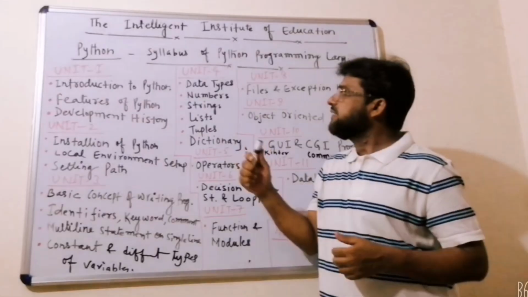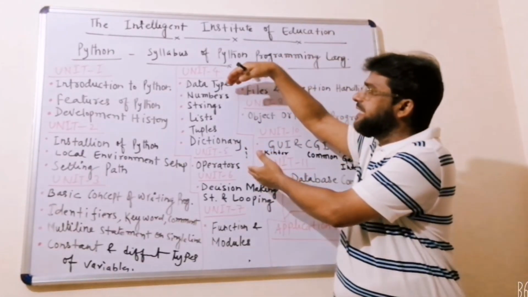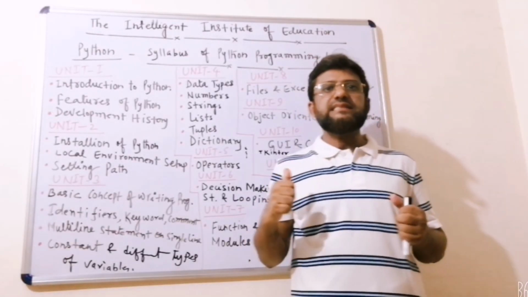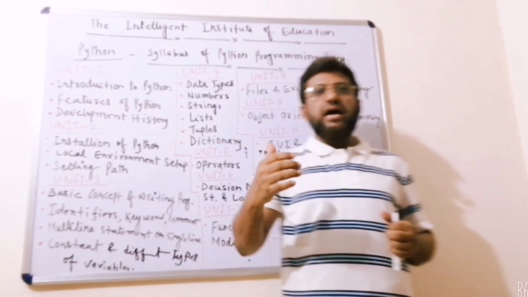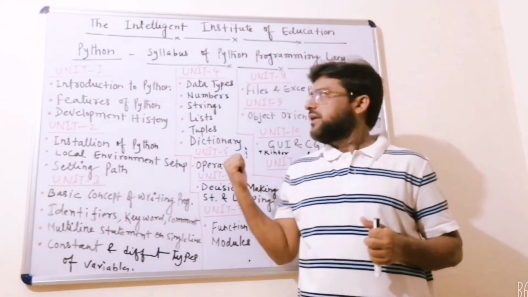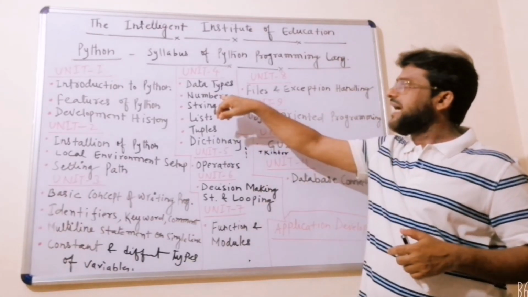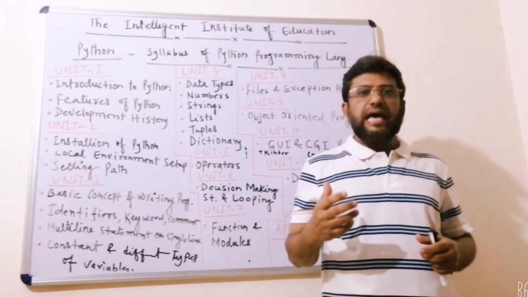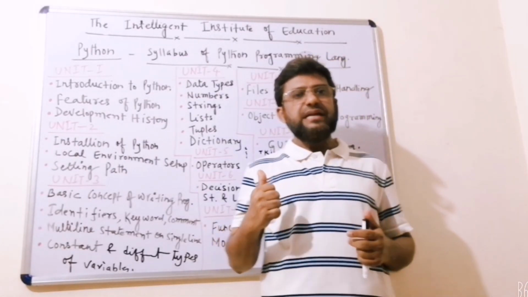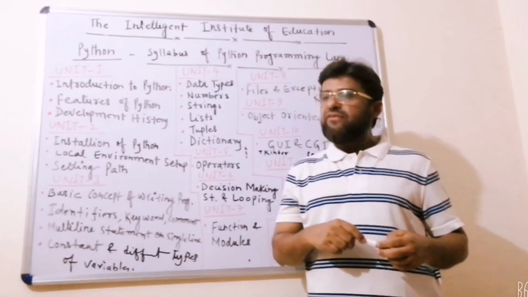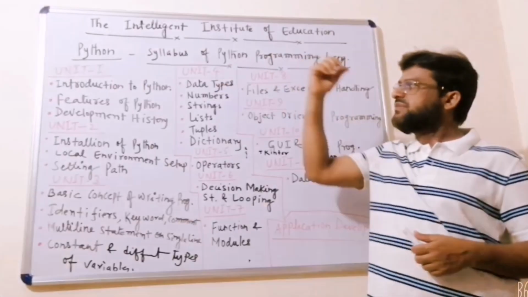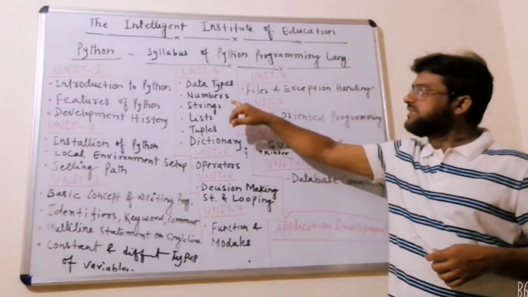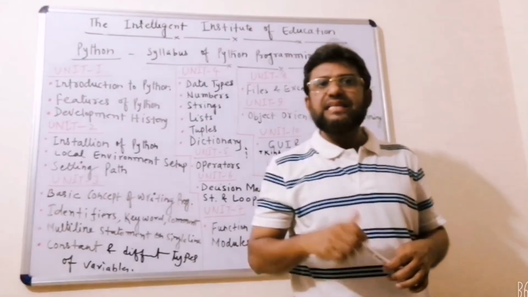After learning that, we'll learn more detail about data types, such as numbers. Numbers have different types of functions, such as mathematical functions, logarithmic functions, and trigonometric functions. We'll see the arithmetic mathematical functions, in which we will find the square root, absolute value, maximum number, minimum number, and many more. After learning that, we'll go to logarithmic functions, in which we'll find the log, and trigonometric functions like the cos function, sine function, and tan function.